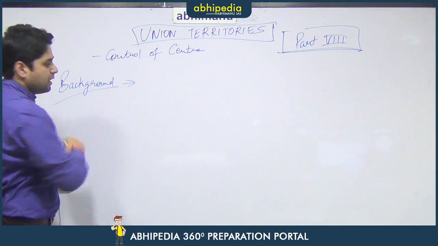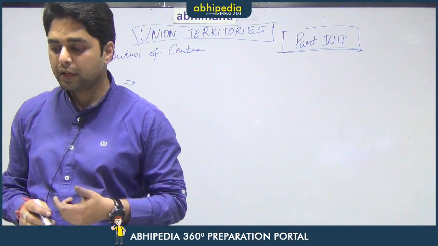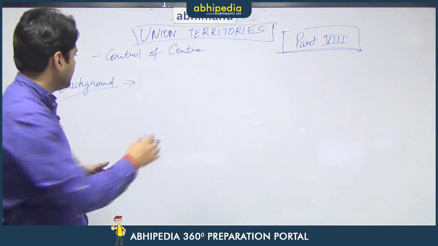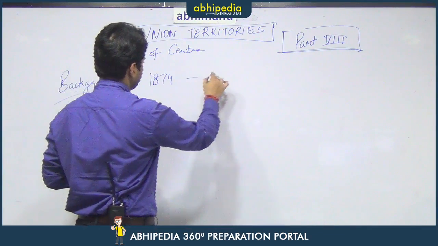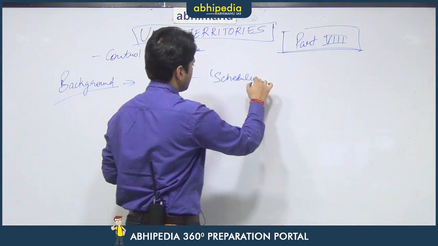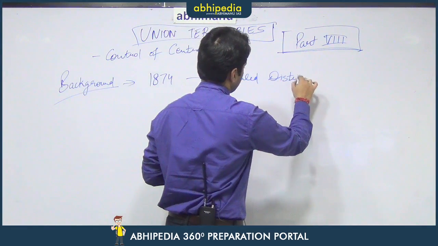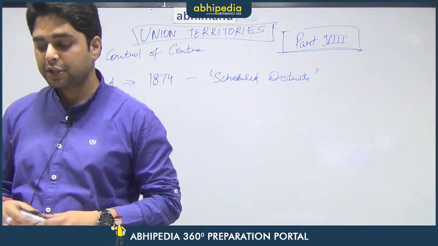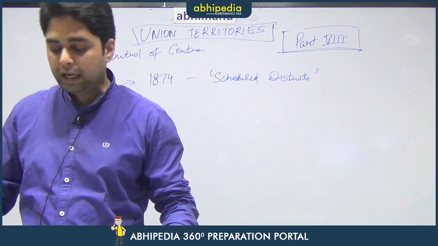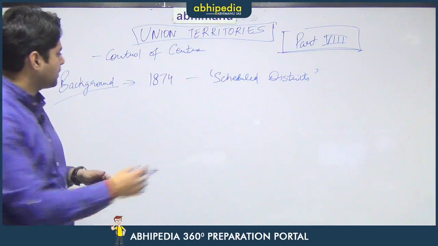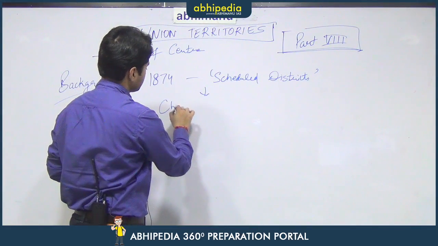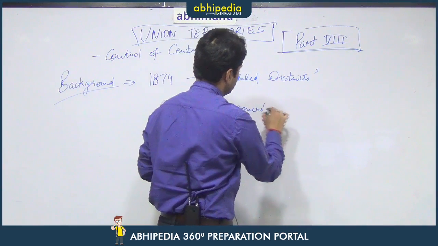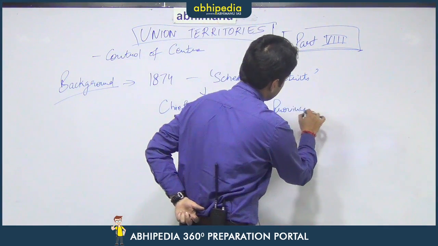It is actually a construct of the British era. So, in 1874, the British government constituted some areas as scheduled districts. The purpose of these districts was to keep them directly under the control of the British administration or under the Governor General of India. Later, these provinces were called the Chief Commissioners' provinces.